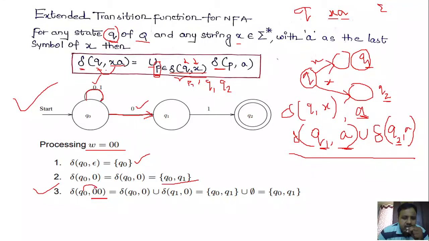First perform delta of q naught on 0. So in q naught on 0, what is the result that we got? Set of q naught comma q1. Okay, so now you have to perform transition on the remaining input from these two states.